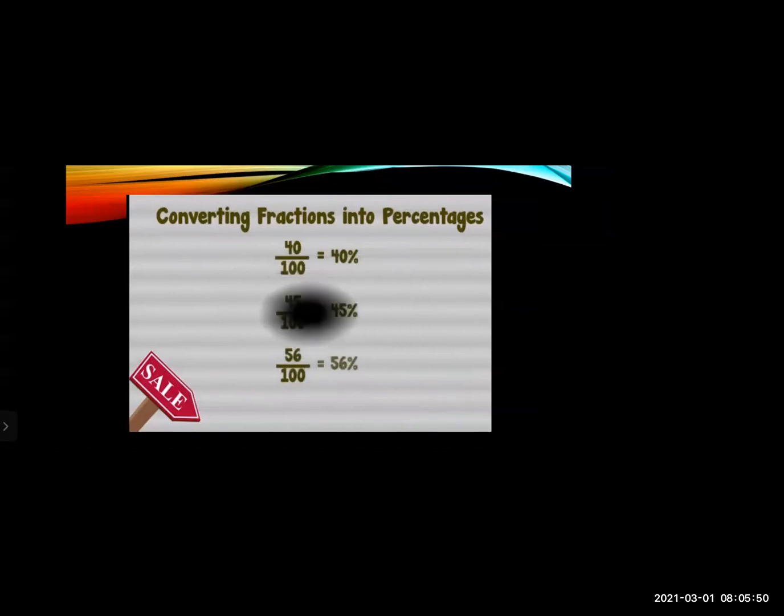Now converting fractions into percentages. These are the fractions, and if you have to convert them into percentages, it is very simple. If the denominator is 100, then you mention 40%. The second one is 45 upon 100.